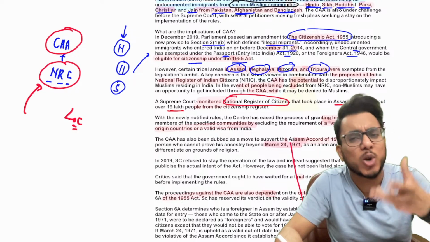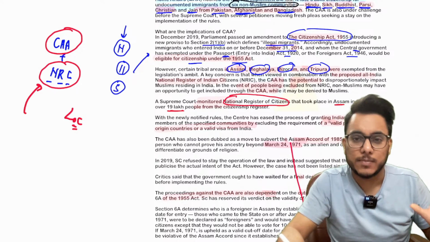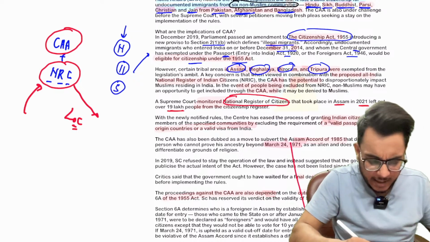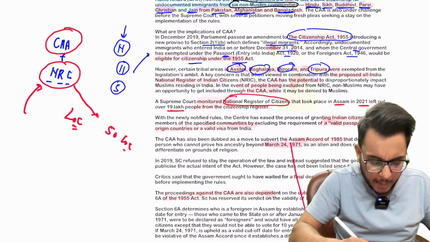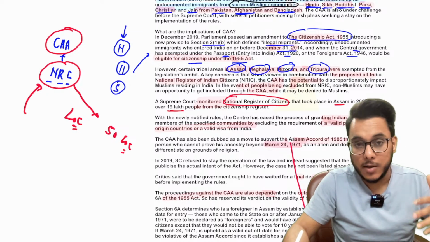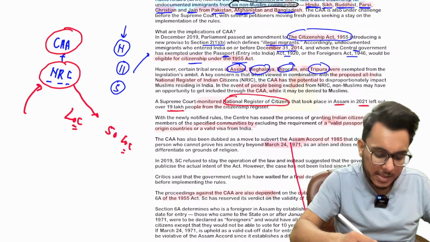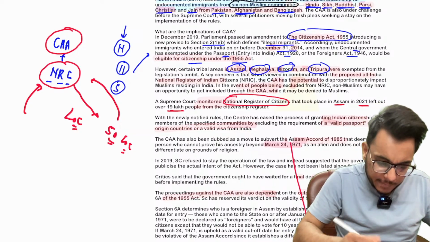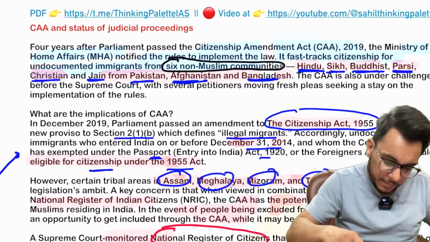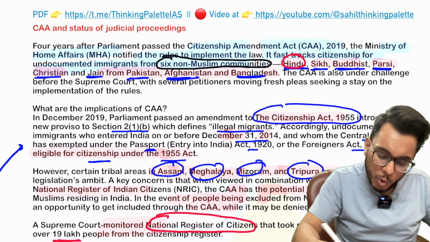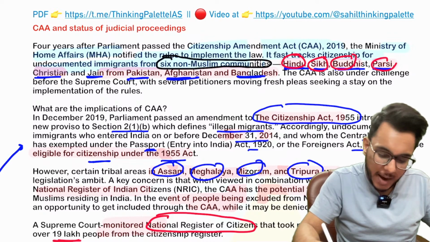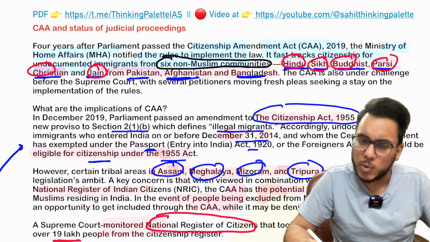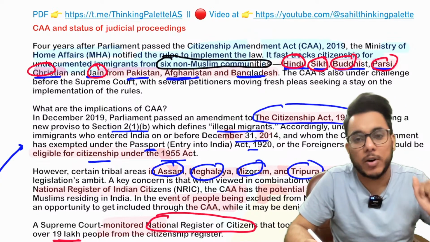They might not have the documents to prove their citizenship. Just take an idea: say 50 lakh people did not have the relevant documents and are not included in the NRC. Among them, the Hindu, Sikh, Buddhist, Parsi, Christian and Jain will get citizenship through the Citizenship Amendment Act. Muslims will not get it.